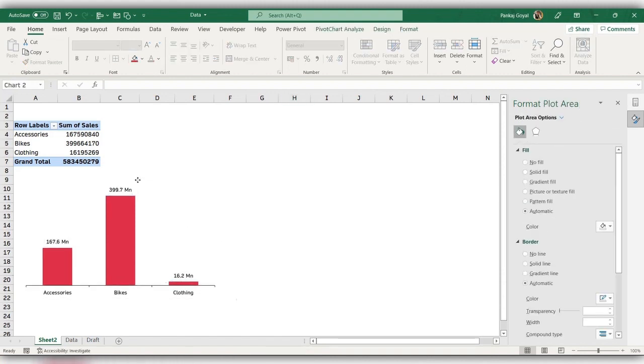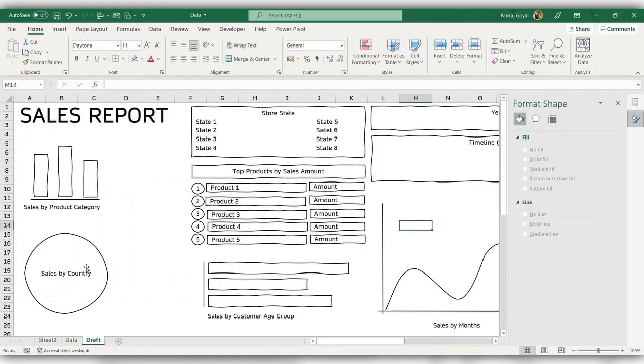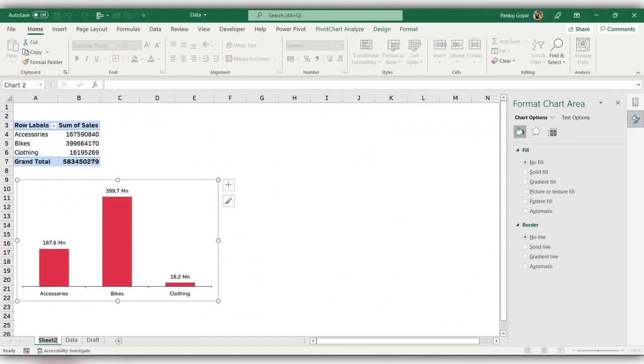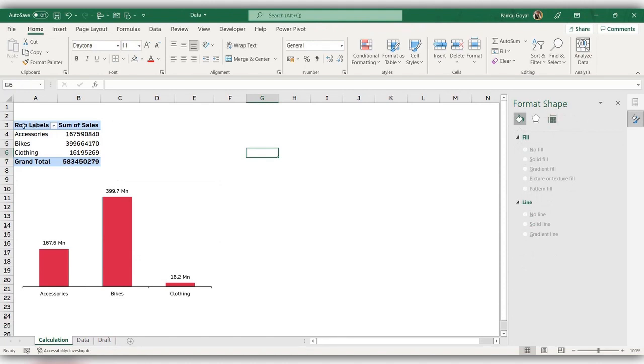So my first chart is ready. Now let's see what we have next. Now we have sales by country. So let me give this sheet a name of calculation. So we are doing all our calculations here. Now what I'll do, I'll just copy this table and paste it here.